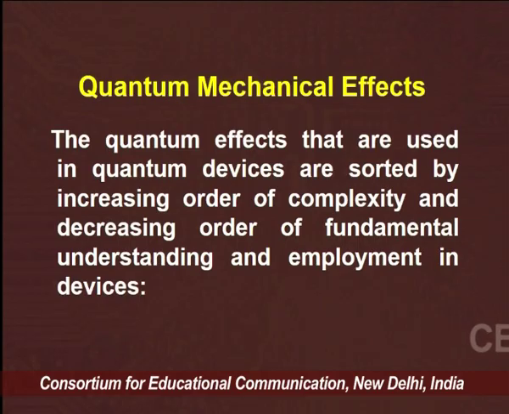If we talk about one dimension, then it is a quantum well. If it is two dimensional, it is a quantum wire, and we have the quantum dot by the confinement of the charge carriers in the material that defines the dimensionality of the material. The quantum effects that are used in quantum devices are sorted by increasing order of complexity and decreasing order of fundamental understanding and employment in the devices. So quantum effects must be followed in these devices.